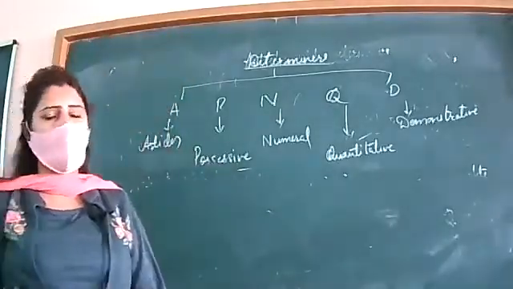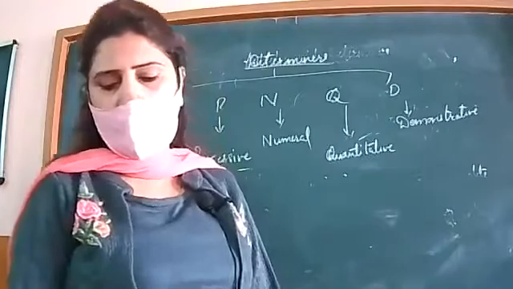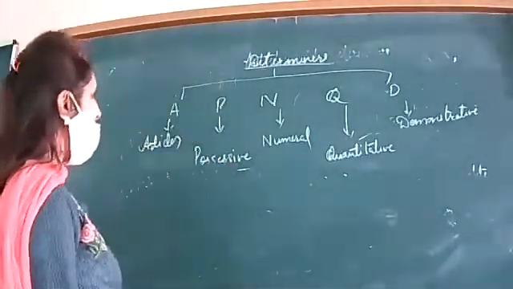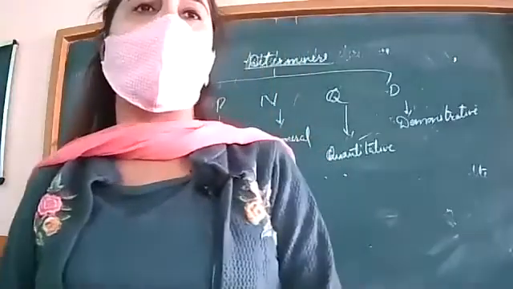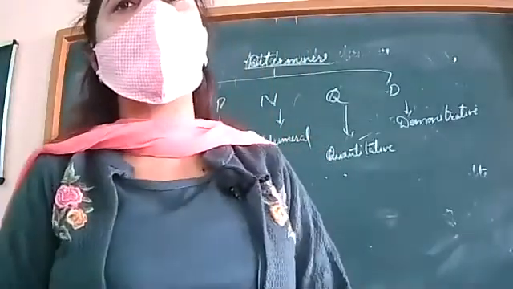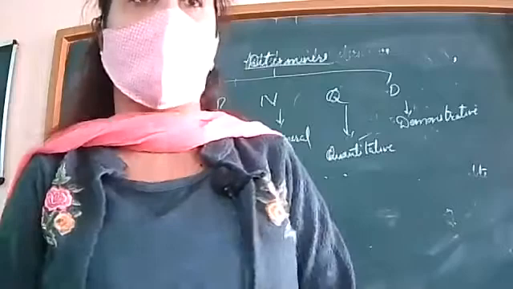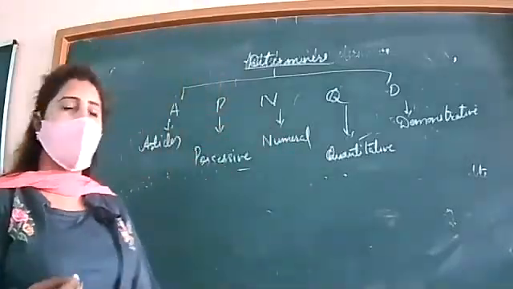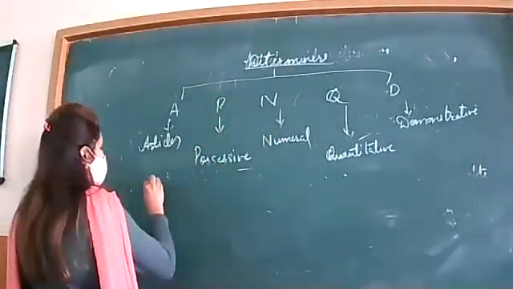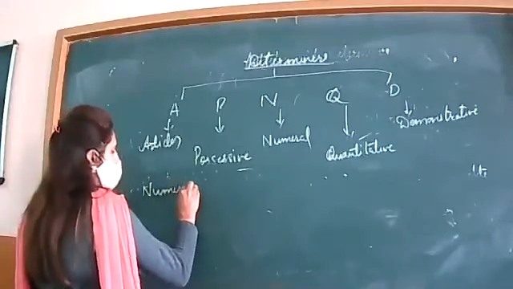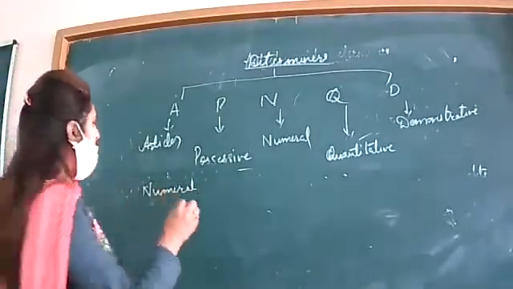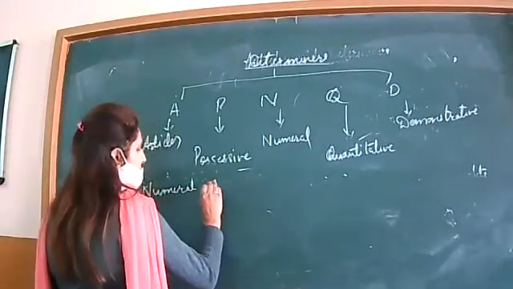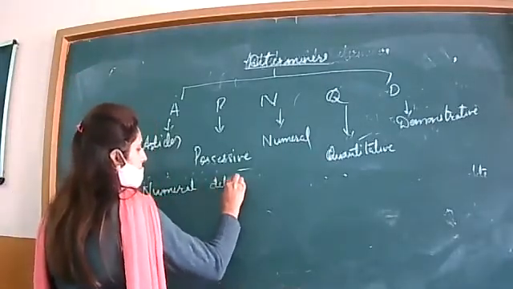Now, after that, the next category is numeral determiners. Numeral determiners, as the name indicates, mention the number. Here also they are of different types. Numeral determiners, let me write down.